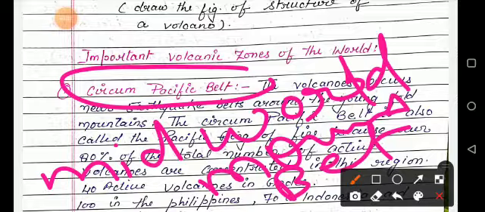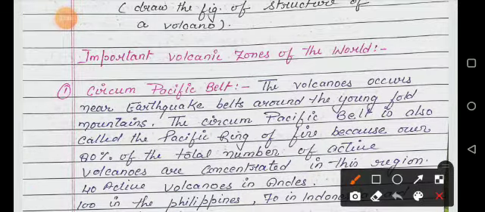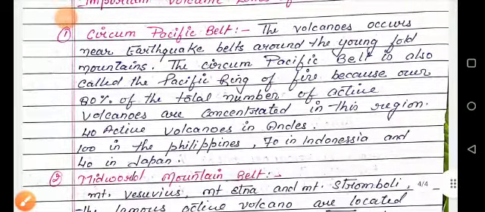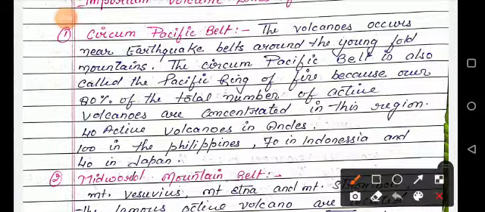The Circum-Pacific belt is known as the Pacific Ring of Fire, because almost 80% of the total number of active volcanoes are present in this area. In the Pacific Ocean, lots of active volcanoes are present.